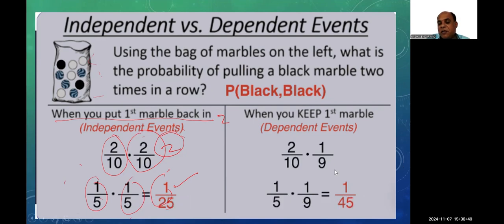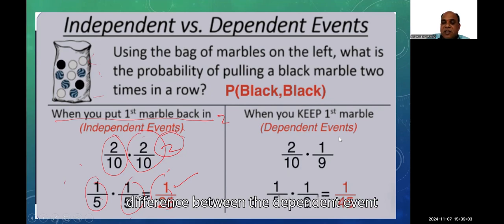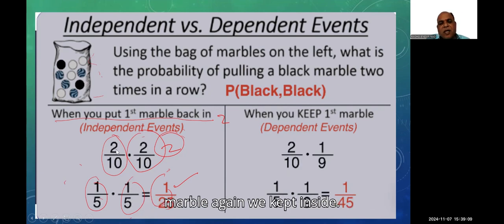So 1 by 9. So now this is 1 by 5 into 1 by 9. How much will it get? 1 by 45. That is a very low probability. See, this is the dependent event. This is the difference between the dependent event and independent event. Here there is no dependency. First time we got the black marble, again we kept it inside. So the second event is not at all dependent on the first event.